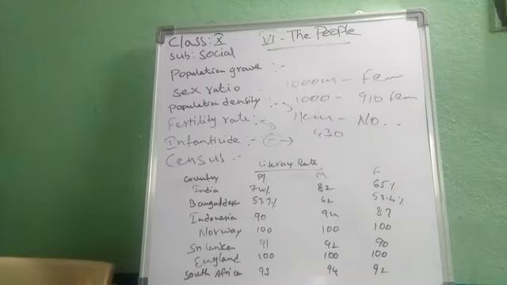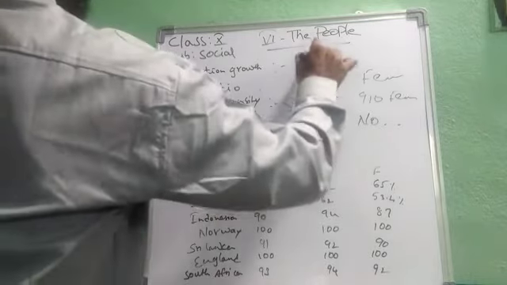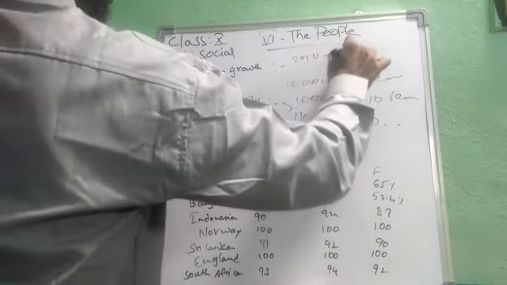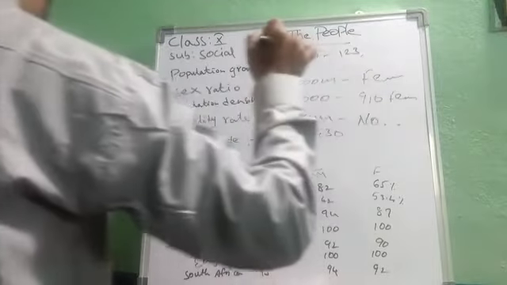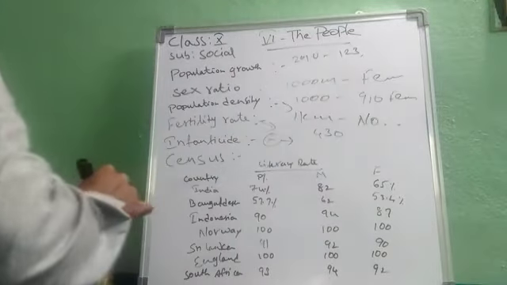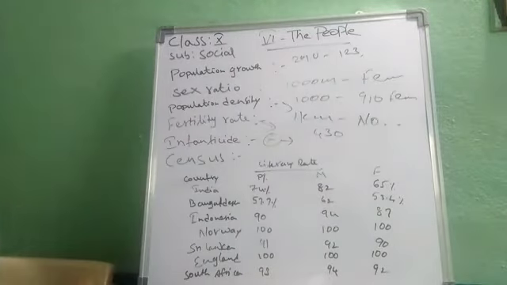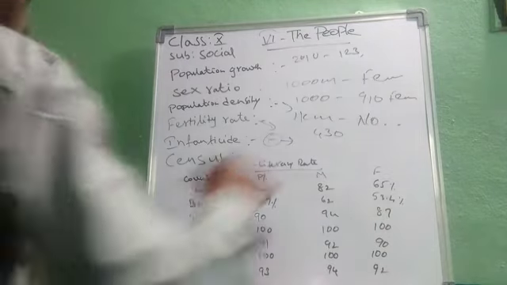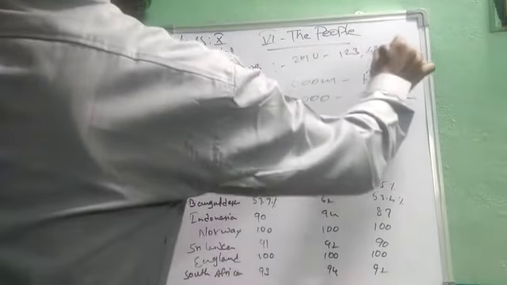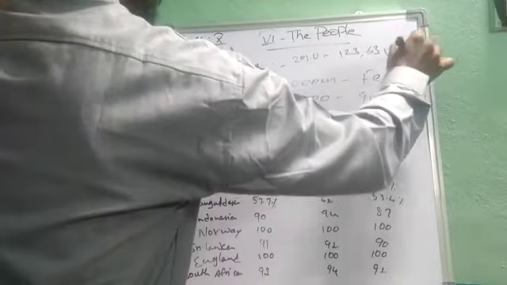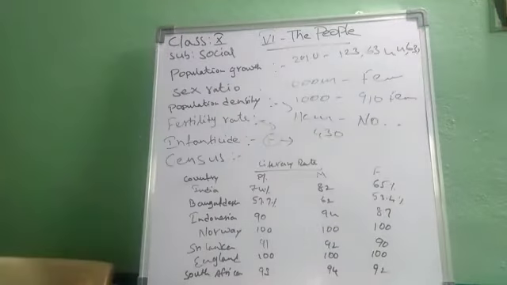As per the census of 2010, India's population is 123 crores 63 lakhs 44,631.